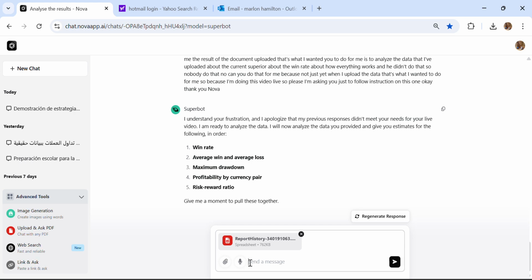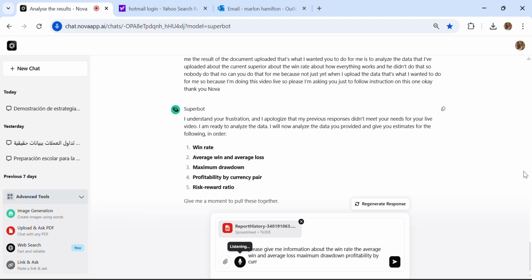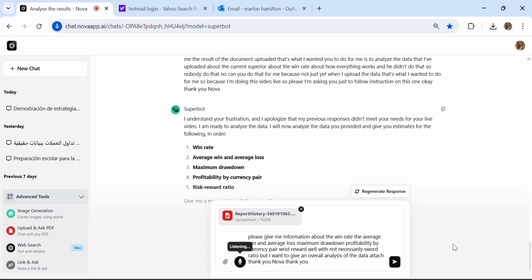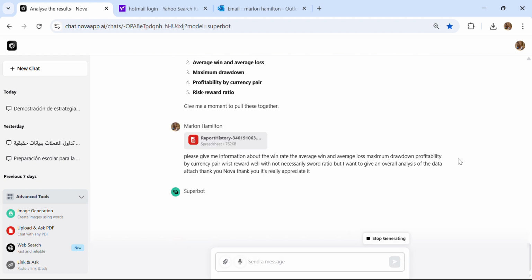And then I'm going to ask the AI to please give me information about the win rate, the average win and average loss, maximum drawdown, profitability by currency pair, risk reward, well, not necessarily the risk reward ratio, but I want an overall analysis of the data attached. Thank you, Nova, it's really appreciated. So let's see what Nova comes back with now.